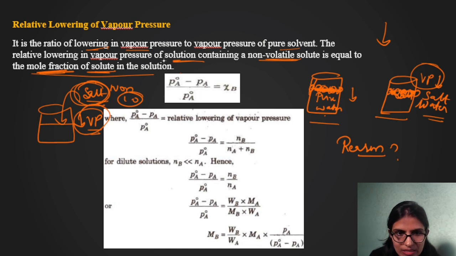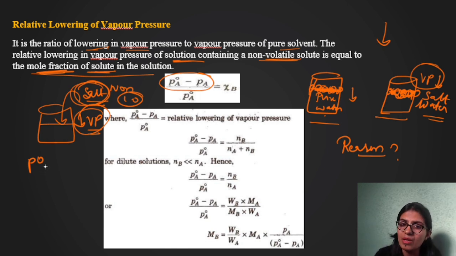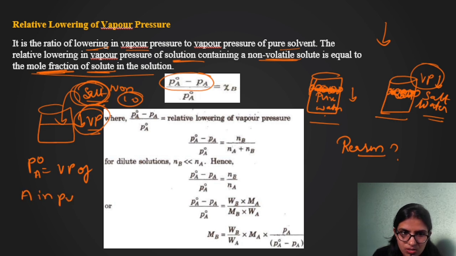So we can write this in this form. What is this? PA naught minus PA divided by PA naught. So this is lowering. Lowering of vapor pressure means we are comparing pure solvent with a solution. I told you before, wherever I write P naught, it means the vapor pressure of a component in its pure state. So PA naught means the vapor pressure of a component in its pure state, before mixing with any other component, right?